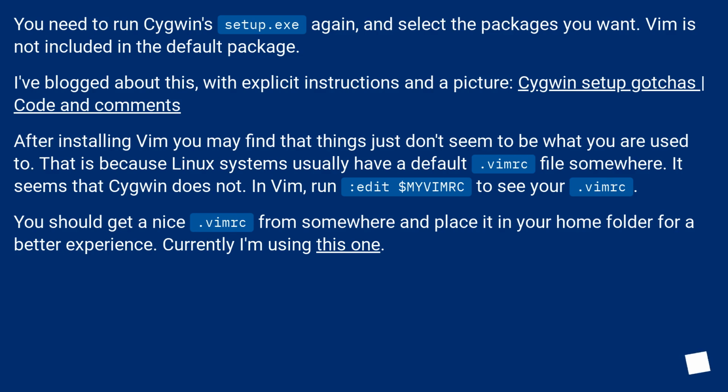After installing Vim, you may find that things just don't seem to be what you are used to. That is because Linux systems usually have a default .vimrc file somewhere. It seems that Cygwin does not. In Vim, run :edit $MYVIMRC to see your .vimrc. You should get a nice .vimrc from somewhere and place it in your home folder for a better experience. Currently I'm using this one.